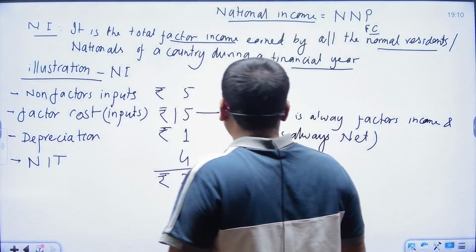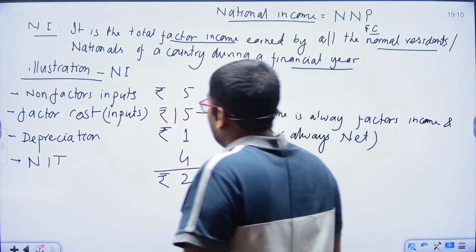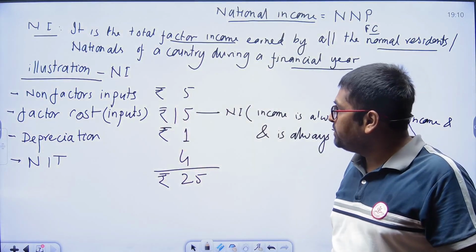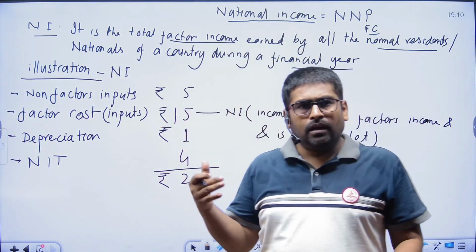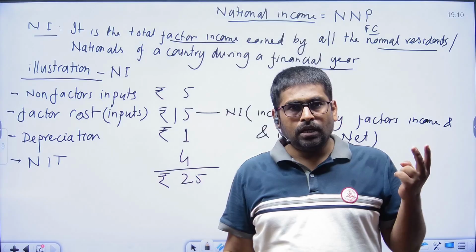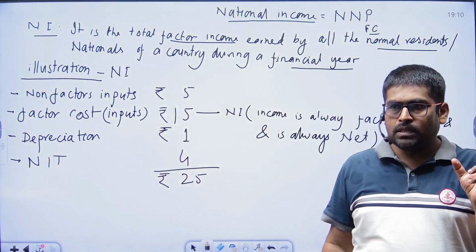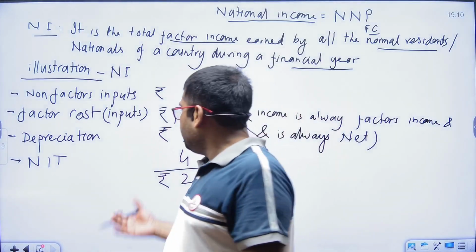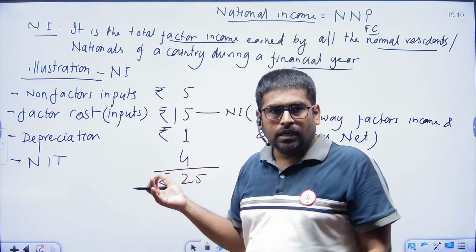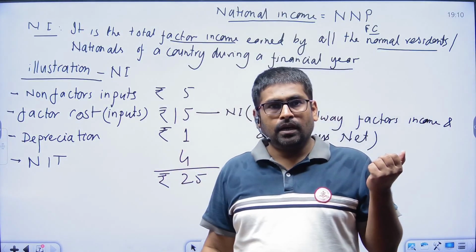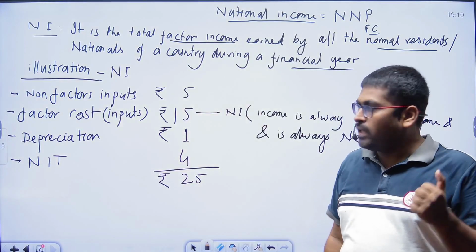Next, one illustration about the national income. Earlier in the last lectures, there are two types of inputs. Input means goods and services, the raw materials as well as the factors of production like rent, labor, and so on.